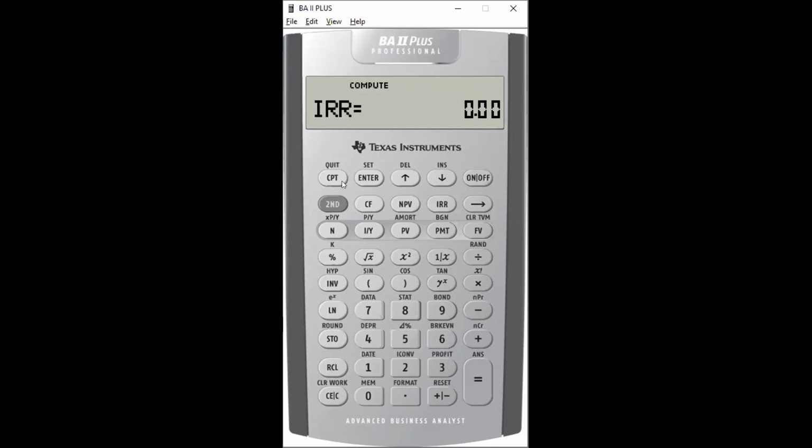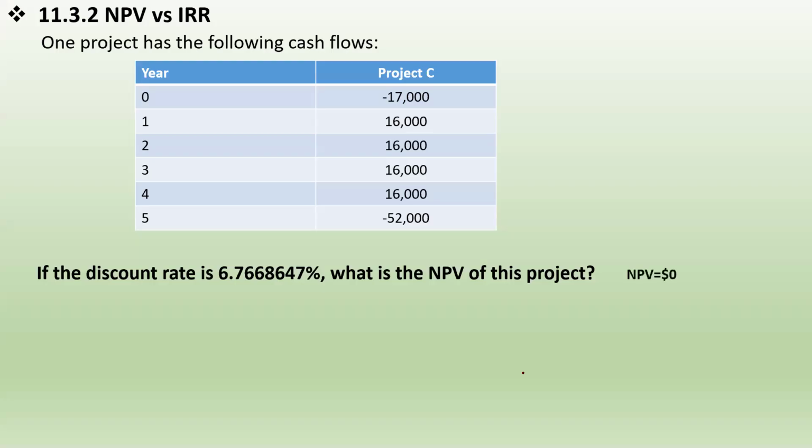Then let's see what the IRR and NPV are here. The discount rate is 6.766847. Enter. And it goes down. NPV. We found that the NPV is 0. So in this case, we know the rate given in this sentence is the IRR of the project, because it makes the NPV equal to 0.